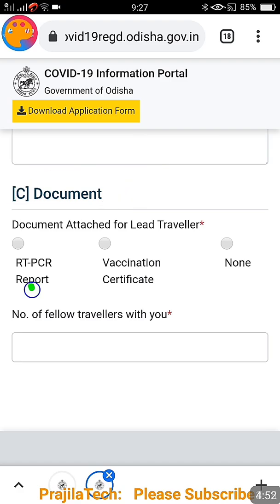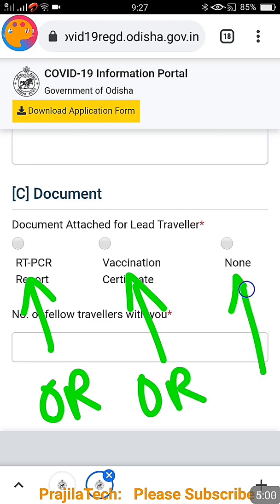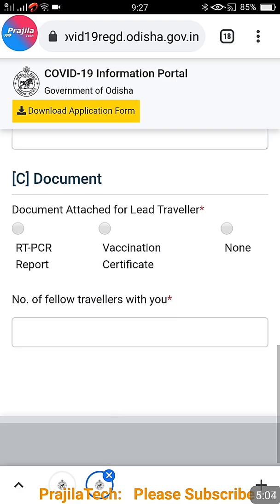One is you travel with RT-PCR report. Another is you travel with vaccination report. Now suppose you don't have both, you can even select none, but there are some conditions. I will show you what it is.